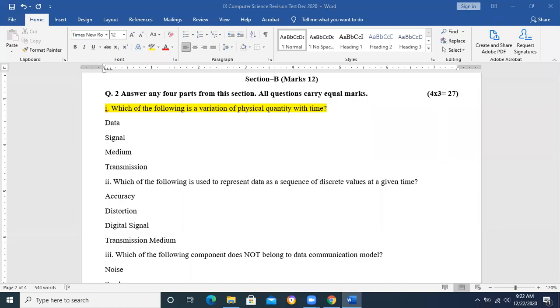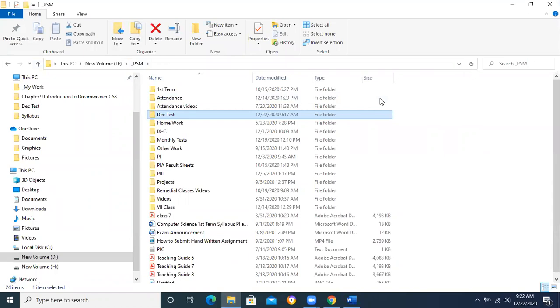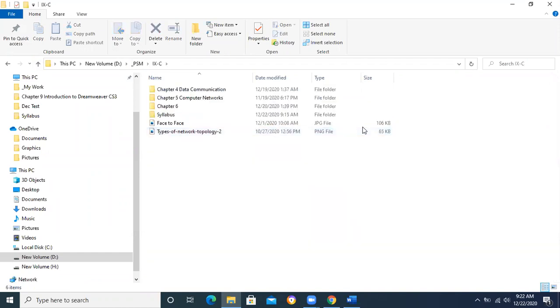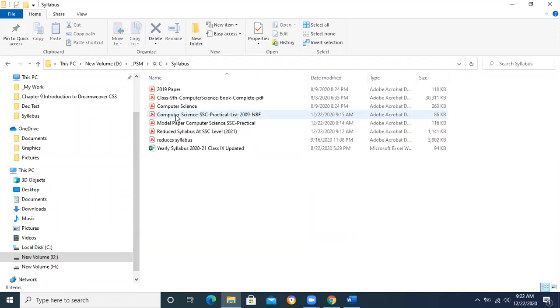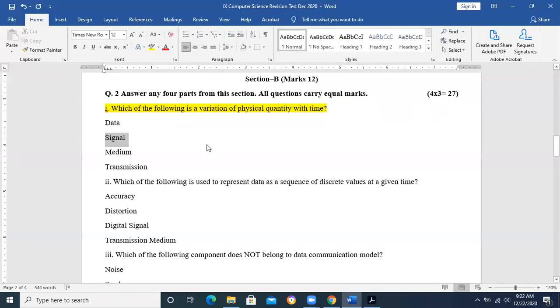Yes, Maniva. Transmission. Why transmission? I think I will have to go to the book. Anyway, doesn't matter, even if it is wrong. Muhammad Ali. Yes, sir, signal. Signal. Good. Fine. This is the correct answer. Signal is basically a variation of the physical quantity. This is the right answer.